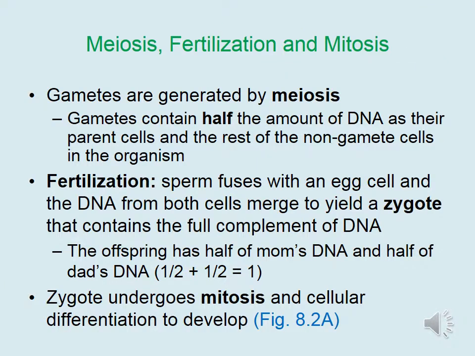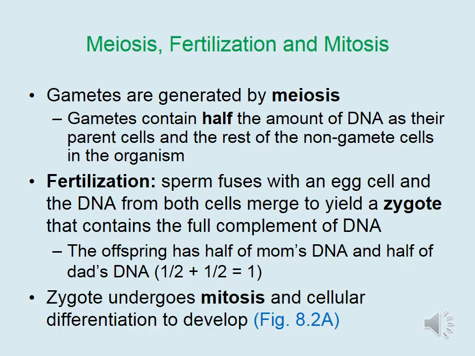Gametes are generated by meiosis. Remember that gametes are egg and sperm cells that contain half the amount of DNA as their parent cell and the rest of the non-gamete cells in an organism. If you are female, your gametes are your egg cells in your ovaries. If you're male, your gametes are your sperm cells in your testes. The rest of the cells in your body are non-gametes.